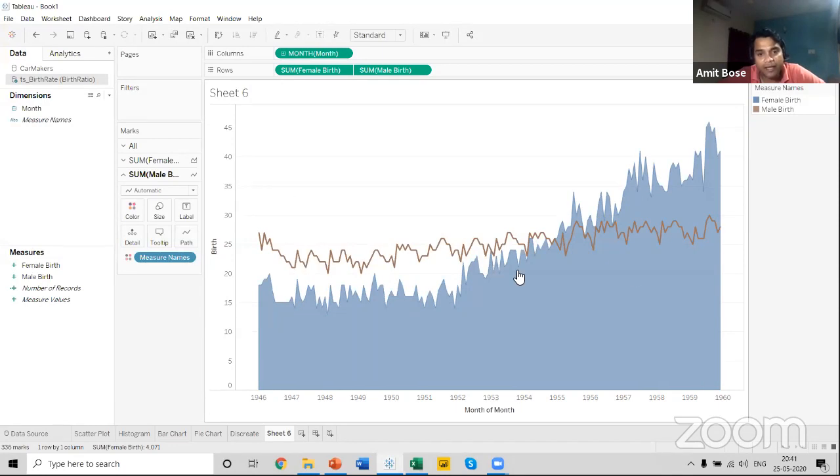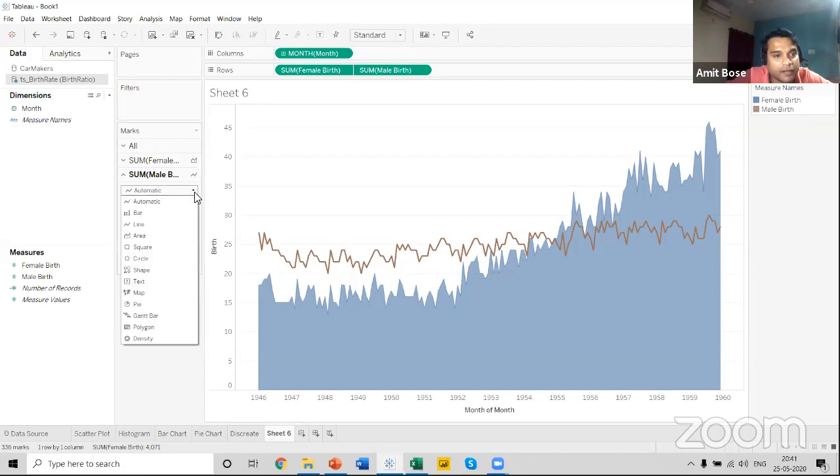Now, how can we find a running total from this particular line chart? It's a very important step, because in terms of population it's very important to understand the concept of running total, as in how many more children are getting added to our population each month, or in terms of sales, how many more new sales are happening each month. So running total is a very important concept that we can use in our day-to-day analysis. Now let me change this particular graph into a line graph again.